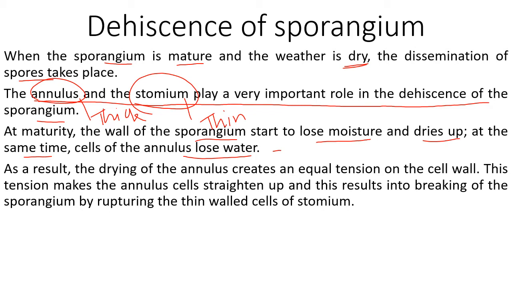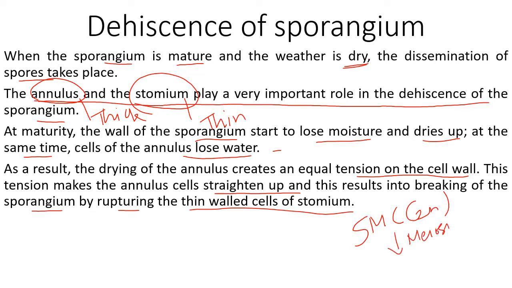As a result of drying, the annulus creates equal tension on the cell wall. This tension makes the annulus cells straighten up, and this results in breaking of the sporangium by rupturing the thin-walled cells of the stomium. So the rupturing process takes place and all spores come out. These spores initially are spore mother cells, that is 2N. They undergo meiosis and then they become spores and they are haploid.